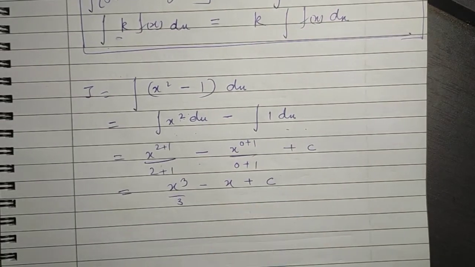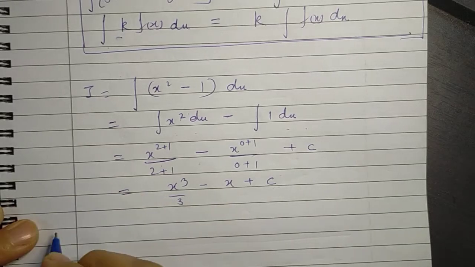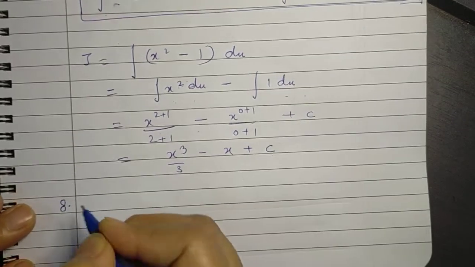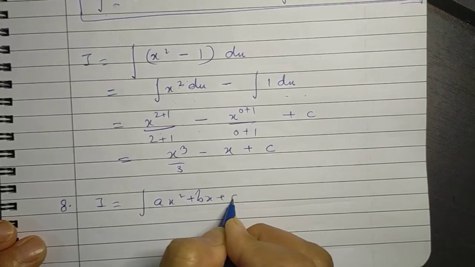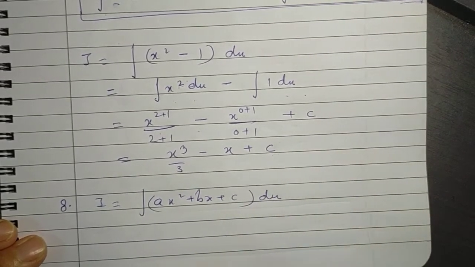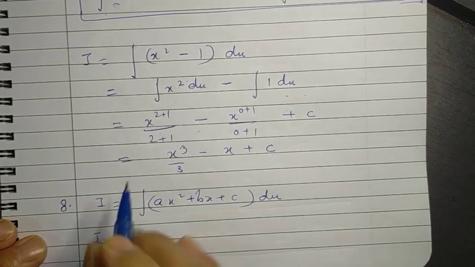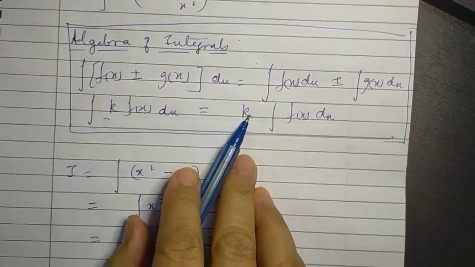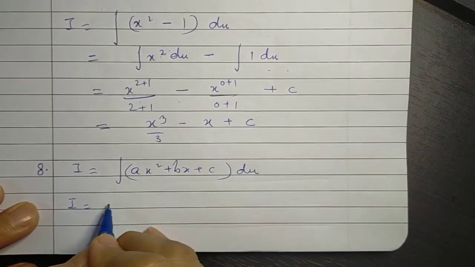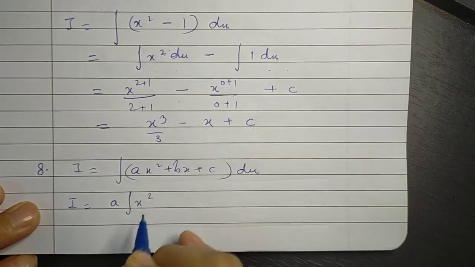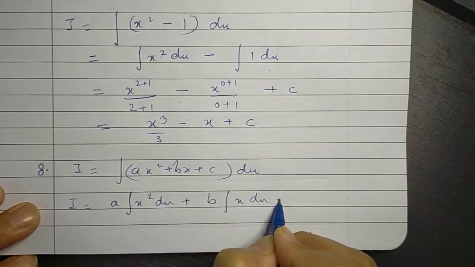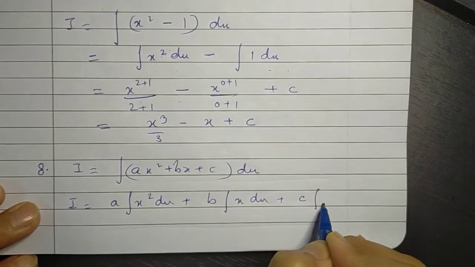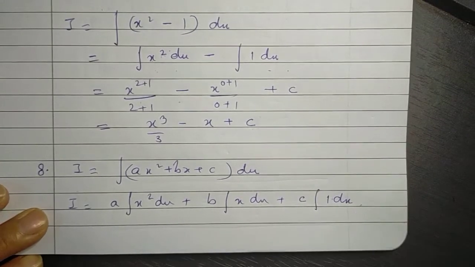Now in the same way we can write in the more general form. Question number 8 says we have to find the integral of ax square plus bx plus c into dx. So again applying the algebra of integrals, what do we get? It will be a times integral of x square dx plus b times integral of x dx plus c times integral of 1 dx.